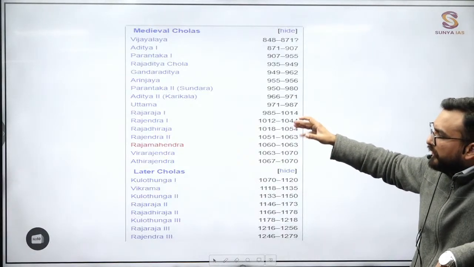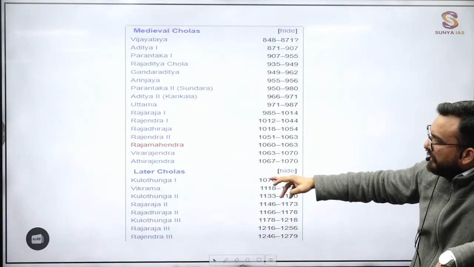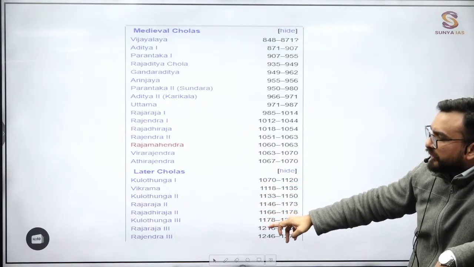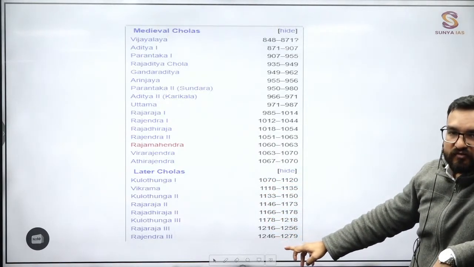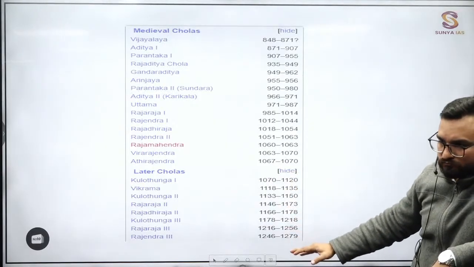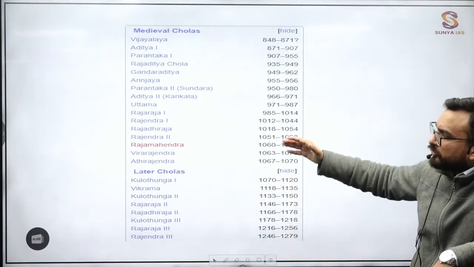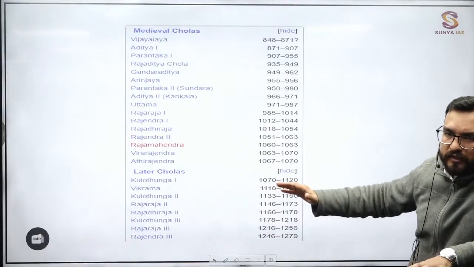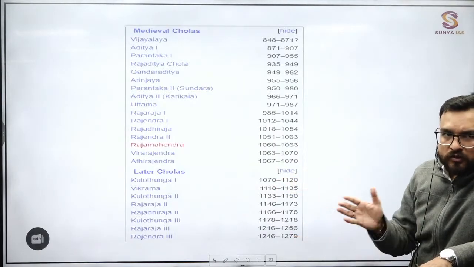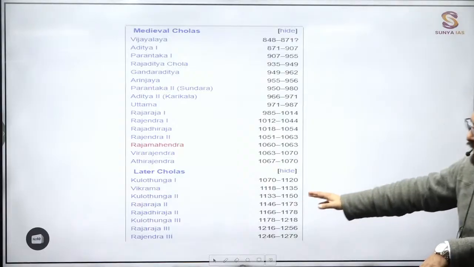So important again. After that you will see that they decline: Kulottunga 1, Kulottunga 2, Kulottunga 3. The last ruler will be Rajendra 3, guys, not significant again. When we study on our own, we are not able to understand what to read and what not to read. That is why it becomes difficult for us to gauge this particular subject. You can ignore this.